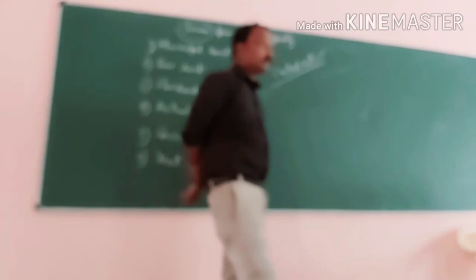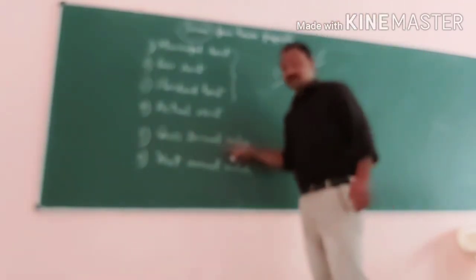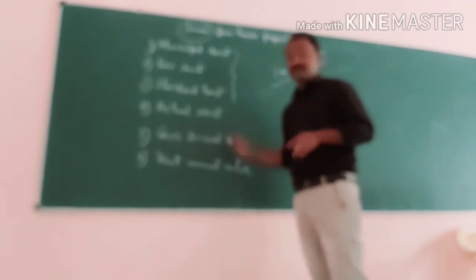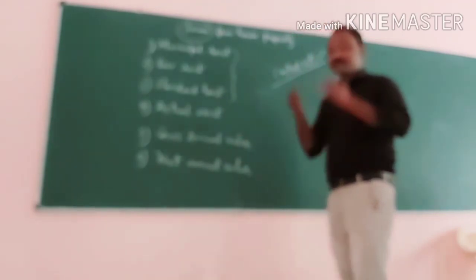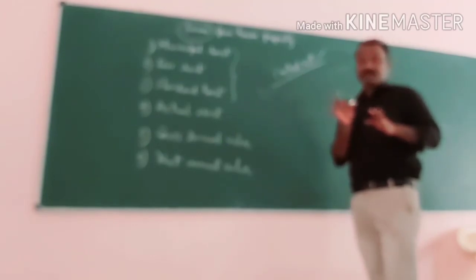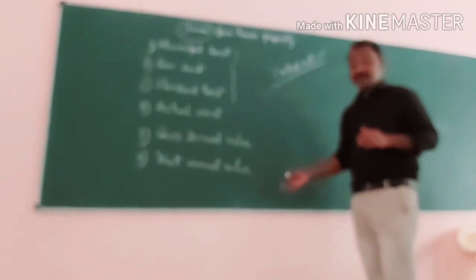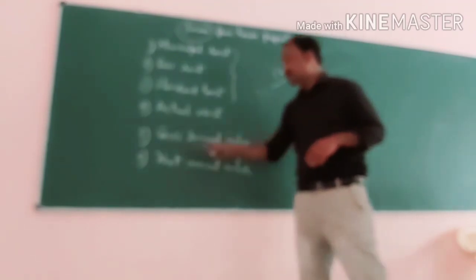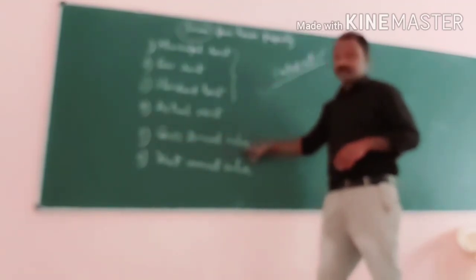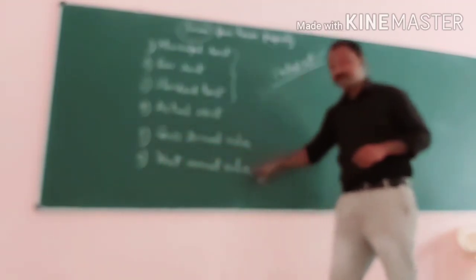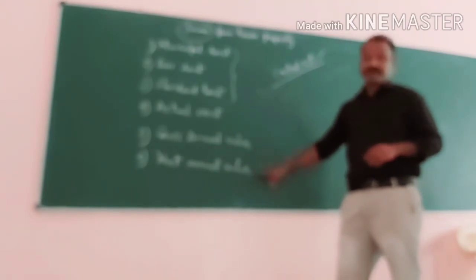Next, net annual value. Here you know what gross annual value is. I have just explained how to pass through these four steps, then we get gross annual value. It will create many confusions in the minds of students, so don't get confused. After this theoretical aspect, I will practically explain the format of calculating gross annual value and the format of calculating net annual value. Most importantly, you have to understand these four things.